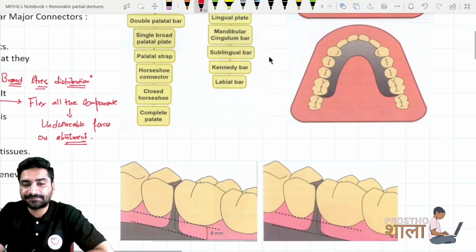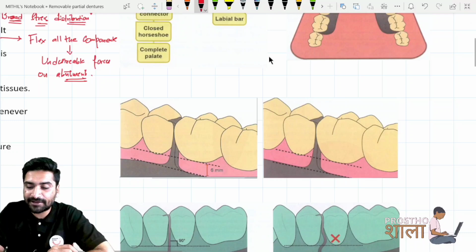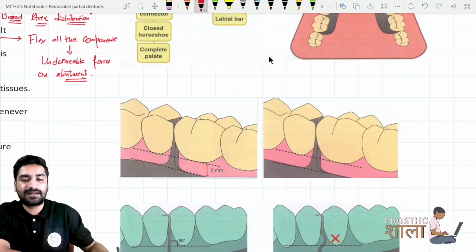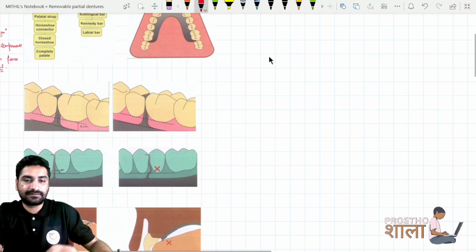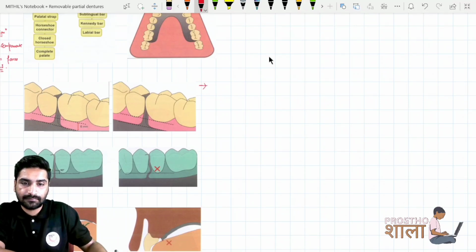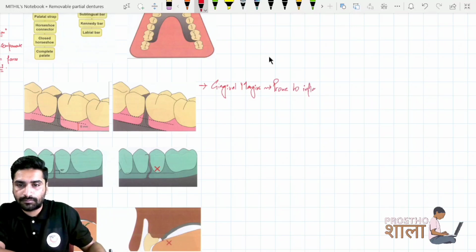Apart from that, there is a certain requirement regarding the gingival margin. Gingival margins are prone to inflammation commonly, right?